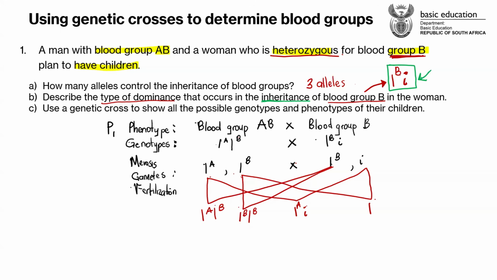Okay, this is I^B now matching with small i. You guys now know how to do the monohybrid cross. So these are the possible genotypes that we have for our filial generations. If fertilization was to occur between these gametes, the sperm cell and the ovum, if they were to meet, these are the possible genotypes for our filial generation. And then now I want you guys to interpret these genotypes, just so that you can find their phenotypes. Now count them one by one and tell me which one is which. Interpret these genotypes now. Quick.